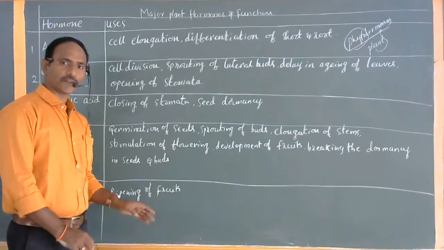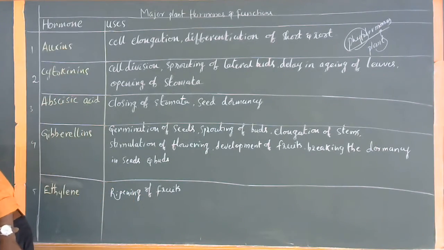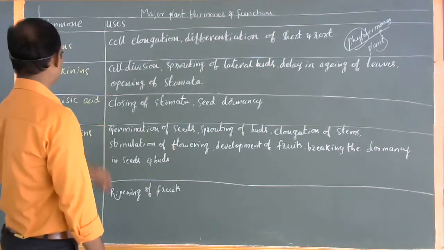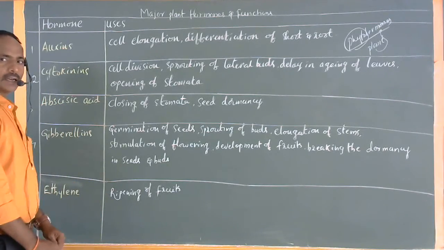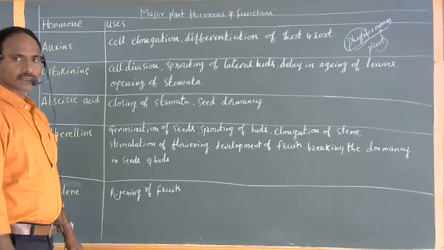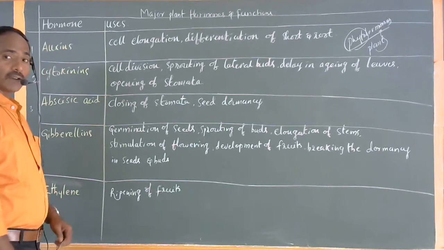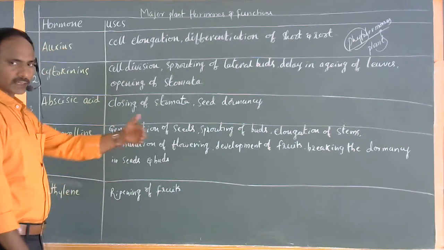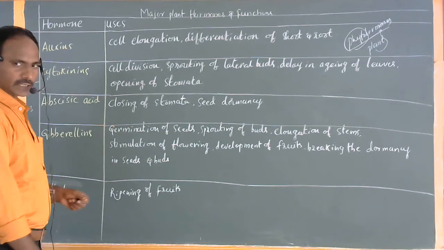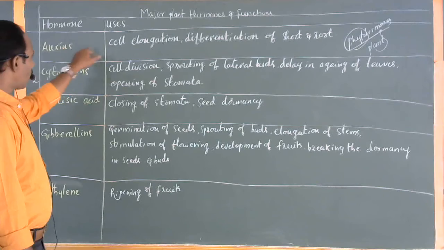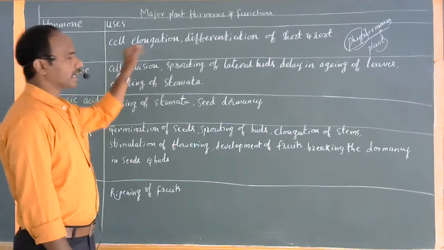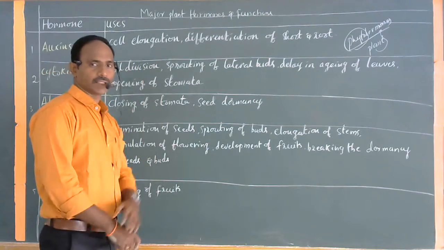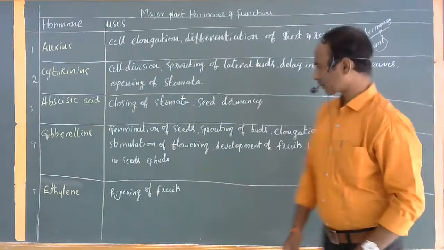What are the clear functions of all these hormones? Listen. First of all, auxins. The plant hormone auxins was first discovered by F.W. Went. We will discuss later what the experiment was clearly. Auxins are useful for cell elongation. See that clearly.